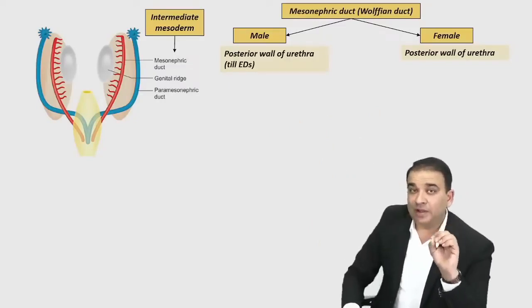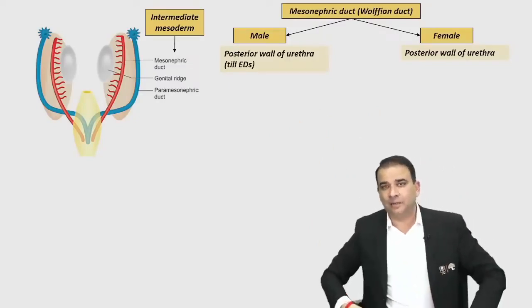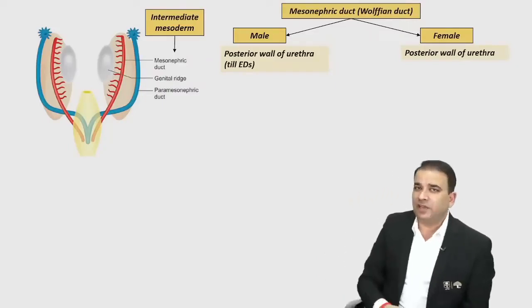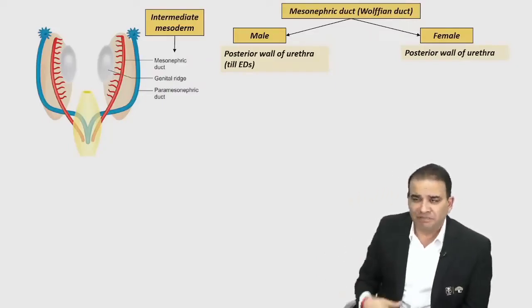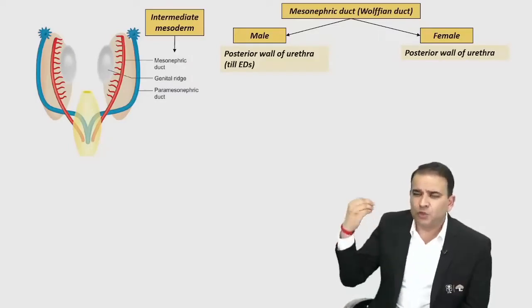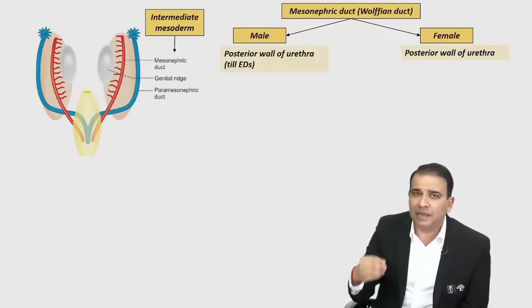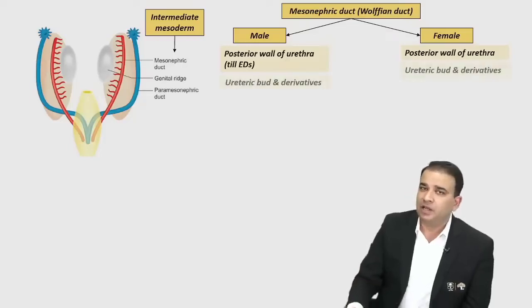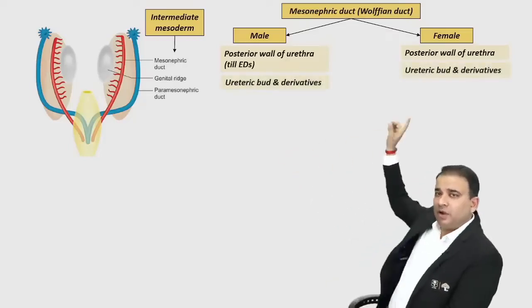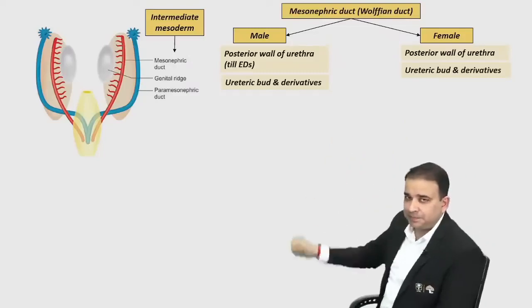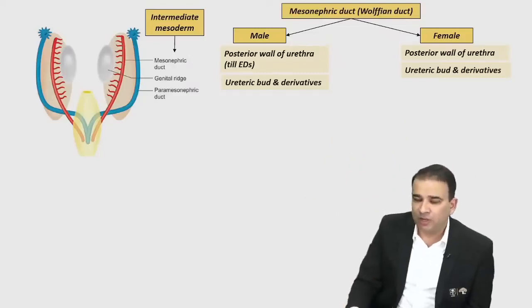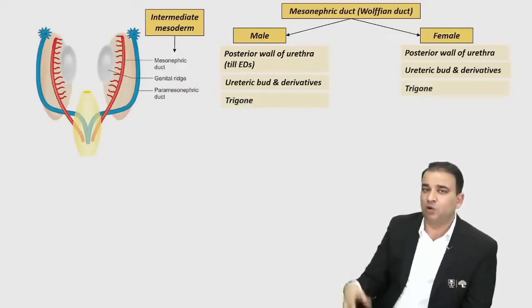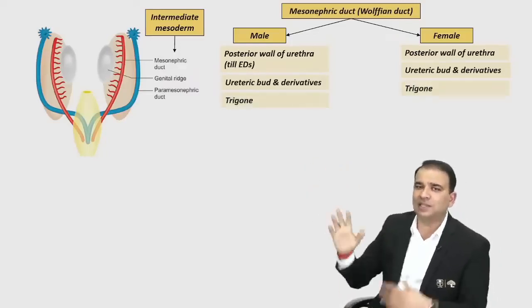Then the ureteric bud and derivatives. Now the ureteric bud is derived from the mesonephric duct only. The ureteric bud will give rise to the entire collecting portion of the kidney: collecting duct, renal papillae, major and minor calyces, renal pelvis, ureter, they're all derived from the ureteric bud. Till here it is common. Then the trigone. The mesonephric duct gets absorbed in the urogenital sinus and will give rise to the trigone in male also and female also. So till here it is common.